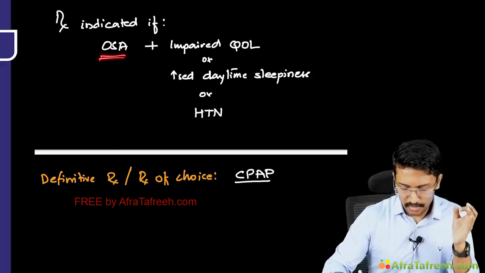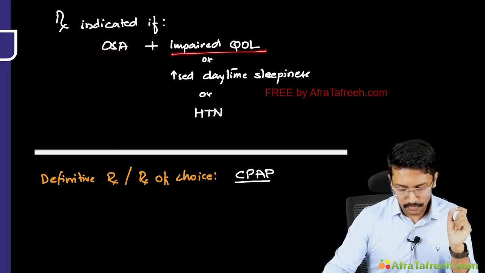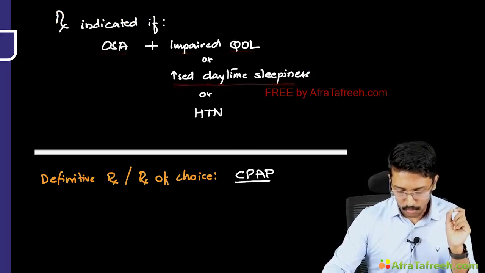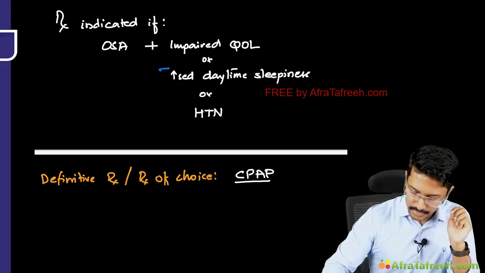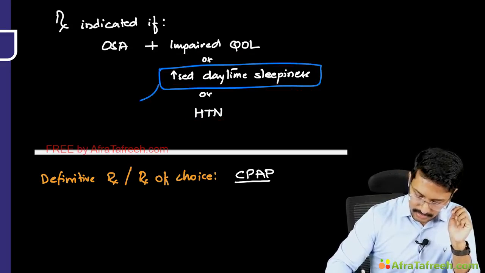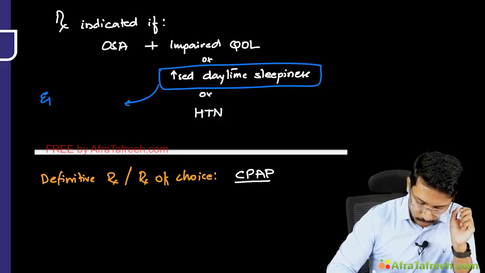Okay, so to give you a summary, management of OSA: treatment is indicated only if there is impaired quality of life or increased daytime sleepiness or hypertension. Yeah, I forgot to tell you that this impaired daytime sleepiness is assessed using a scale known as the Epworth Sleepiness Score.